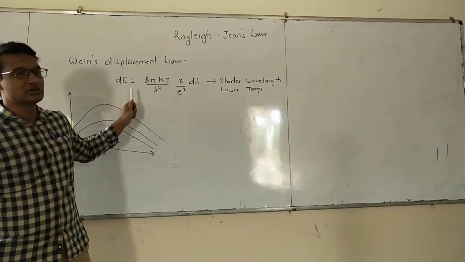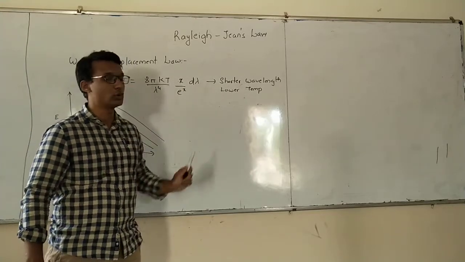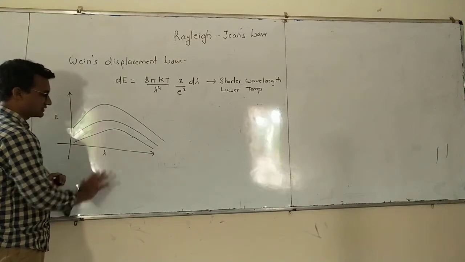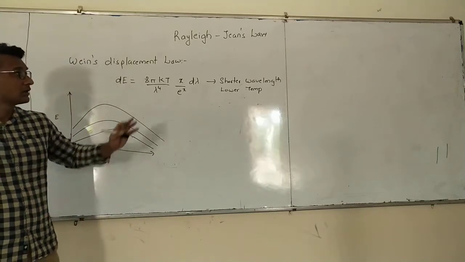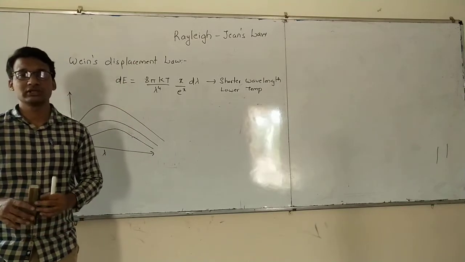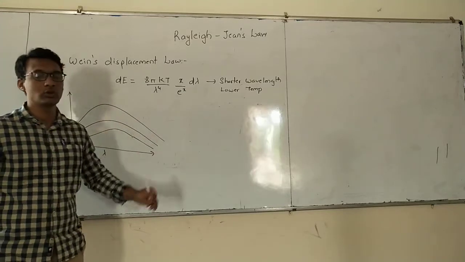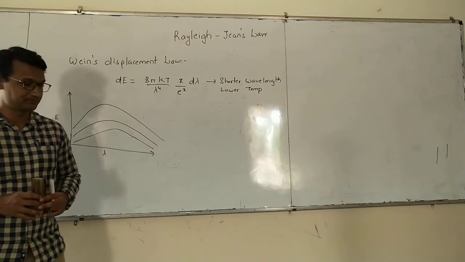But this equation was only applicable at shorter wavelengths and lower temperature, means somewhere in this region. So Rayleigh and Jeans, they tried to find out an equation which should predict the whole graph. That is what we are going to learn today.